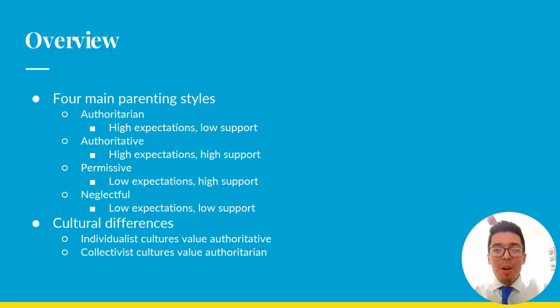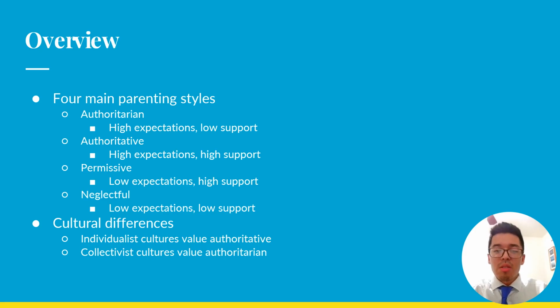There are four main parenting styles. The first is authoritarian, which has high expectations and low support. We also have authoritative, which has high expectations and high support. We also have permissive, which has low expectations and high support. And we have neglectful, which has low expectations and low support.